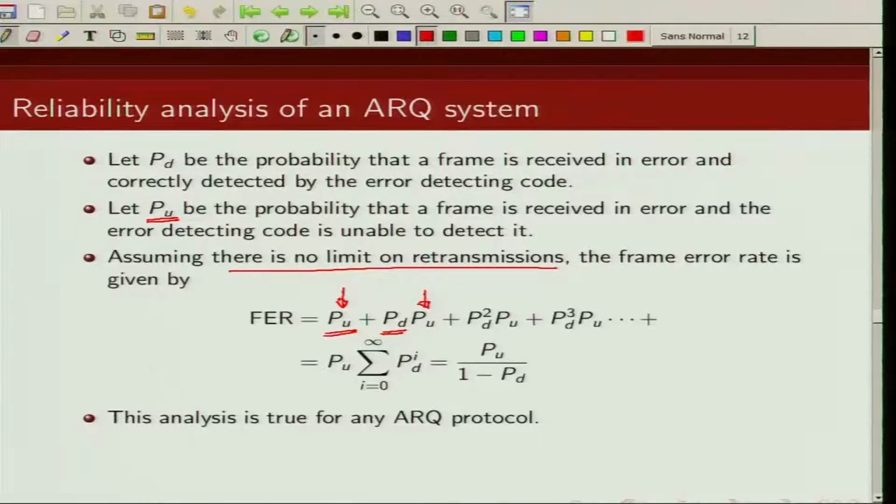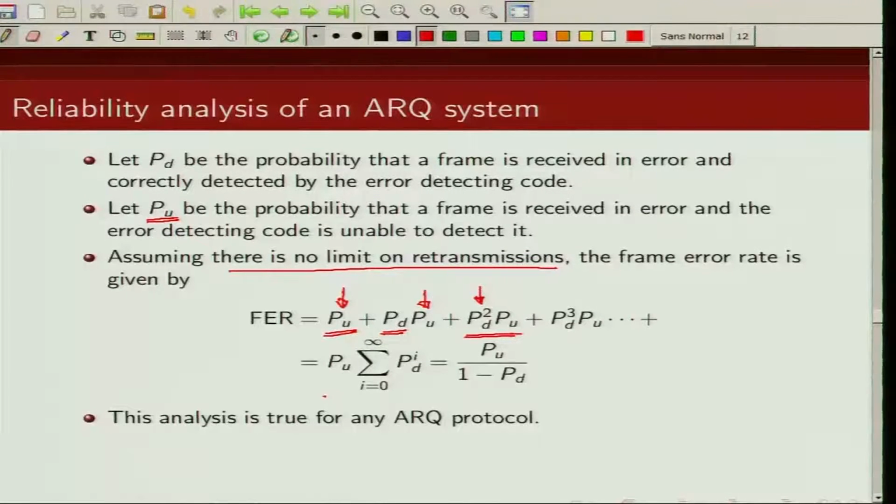So that probability is given by PD times PU. Or it may so happen that 2 times we were able to correctly detect the error, but the third time we were not able to detect the error. So that probability is given by this. Similarly, we can write PD^3 PU plus PD^4 PU like that.